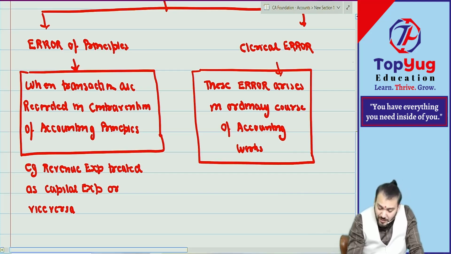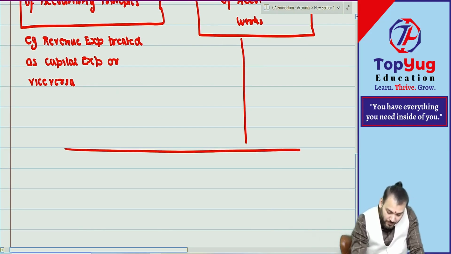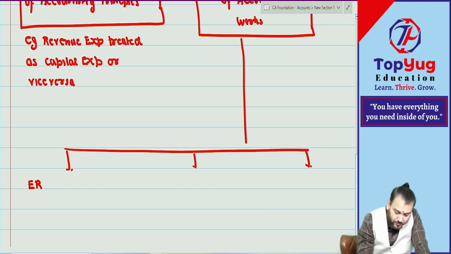Now these critical errors are of how many types? Three types. One is known as error of omission.